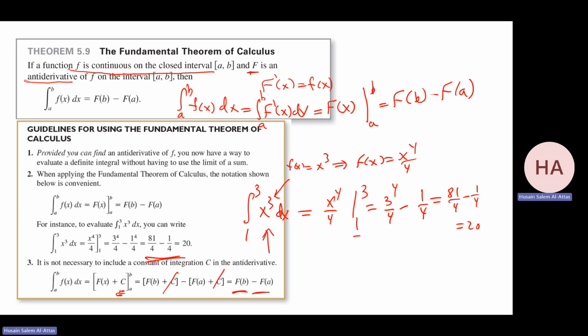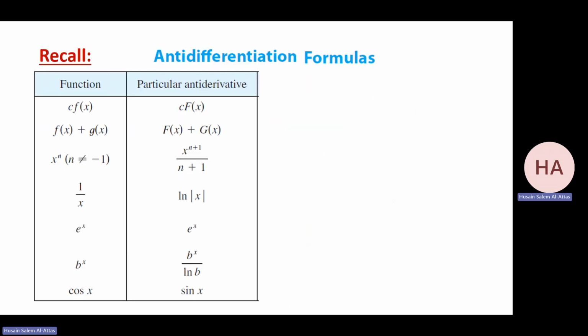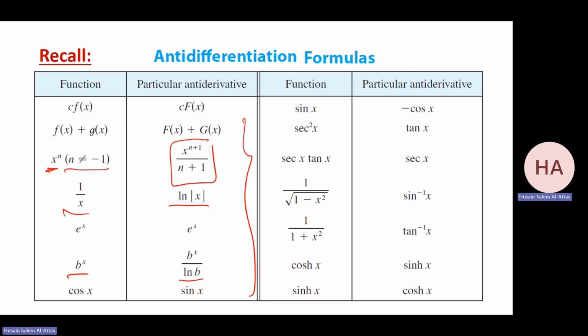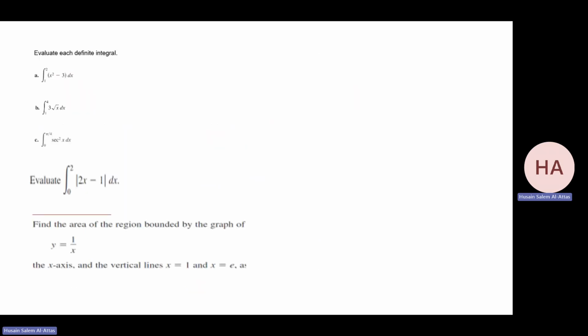So I have capital F of b minus F of a. Just remember these formulas. For x to the power n, if n is not equal to minus 1, what will be the antiderivative? It will be this one. This is ln of the absolute value; don't forget the absolute value. b to the power x is b to the power x over ln b, and cosine and sine, all of these functions we know them. The antiderivative formulas we did in Math 101. So no need now to do the Riemann sum or right and left endpoints, the limit. No, we'll do it with the antiderivative.